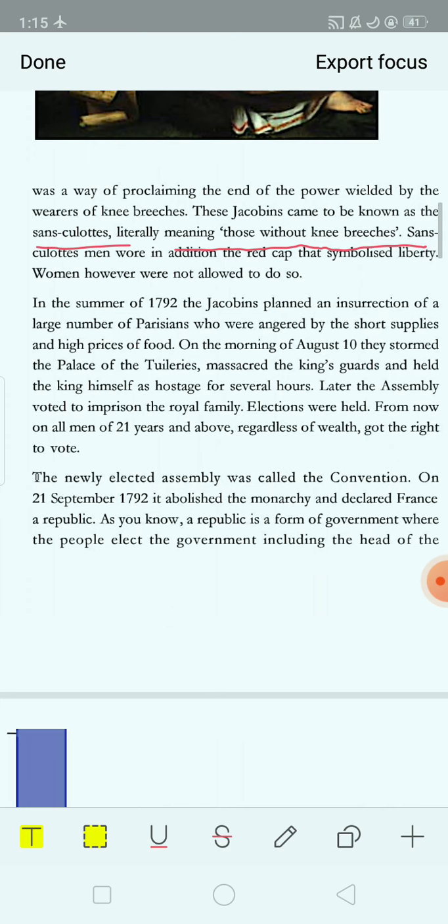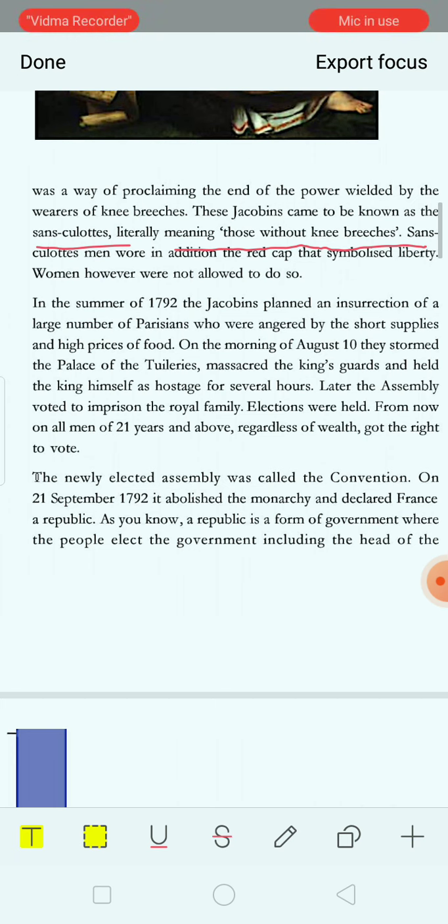So on the morning of August 10, the members of the Jacobins Club stormed, means attacked, the palace of Tuileries and massacred the king's guard, and held the king himself as hostage for several hours. Later on the assembly voted to imprison the royal family.